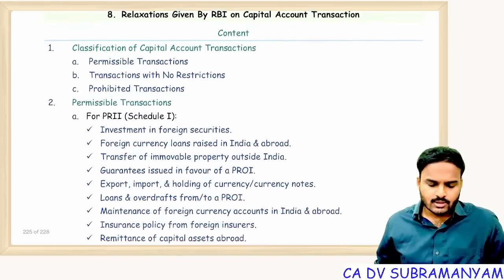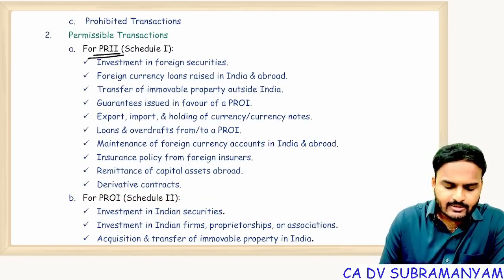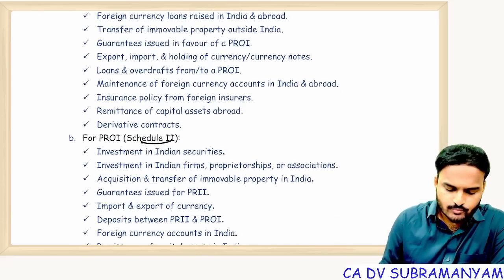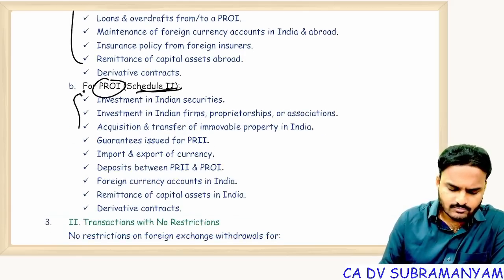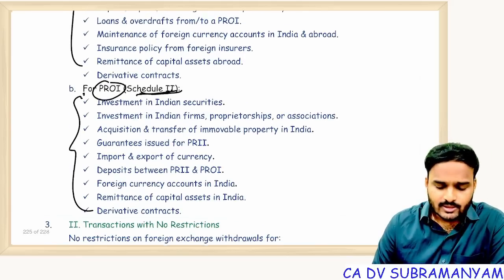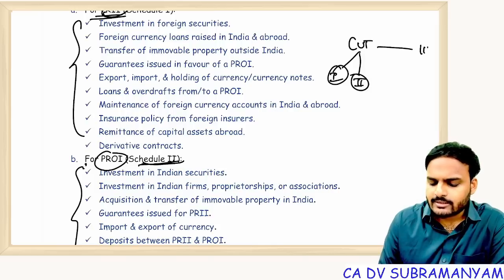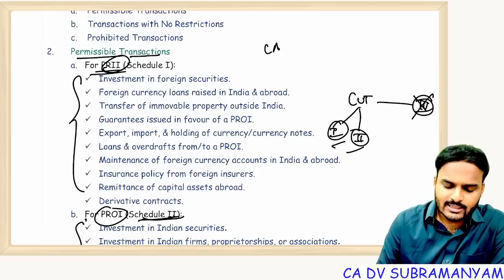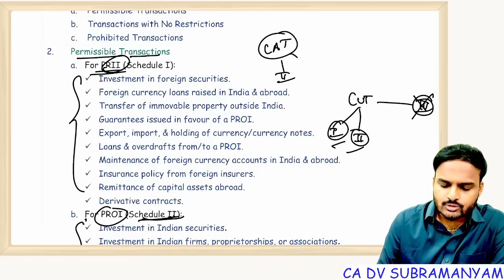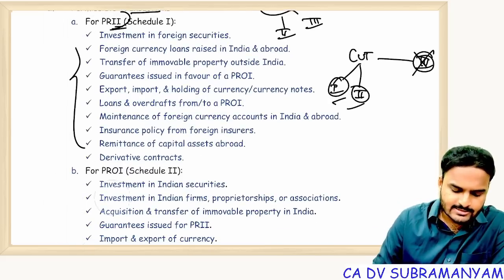Next one, capital account transactions. Schedule 1, freely permitted, permissible transactions for resident. Schedule 2, permissible transactions for non-resident. Just give one time reading, just one time. These are permitted. In case of current account transactions, you have to remember two schedules, schedule 1 and schedule 2 compulsorily, and all others fall in schedule 3. So for schedule 3, separate reading is not required. Schedule 1, schedule 2 you have to remember. Coming to capital account transactions, it's enough if you remember schedule 2 as well as schedule 3. No problem at all, because other transactions come here.